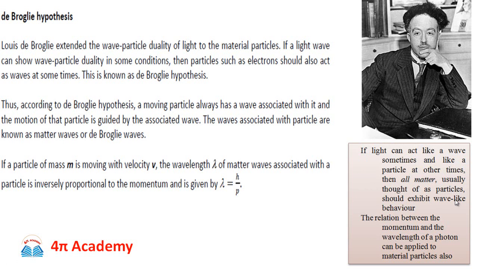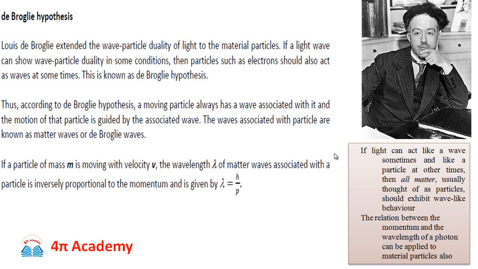It is in the nature itself that nature loves symmetry. If most of the universe is made up of matter and radiation, and one of the counterparts, that is radiation, can behave like a wave as well as a particle, then the other counterpart, that is matter, which basically has the particle nature, should also behave like a wave.